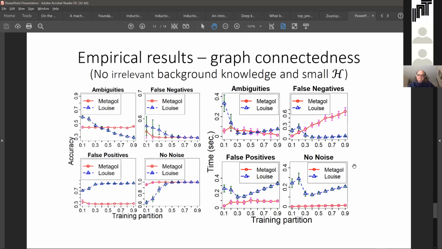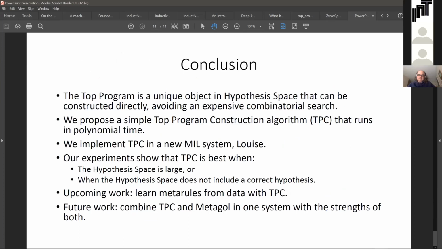As a conclusion, the top program is a unique object in the hypothesis space that can be constructed directly, avoiding an expensive combinatorial search. We propose a simple top program construction algorithm that runs in polynomial time. We implement this algorithm in a new meta-interpretive learning system called LUIS, and we conduct experiments that show that the algorithm is best when the hypothesis space is large, or the hypothesis space does not include the correct hypothesis.